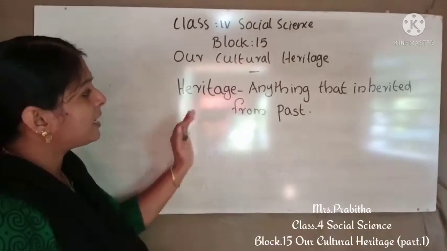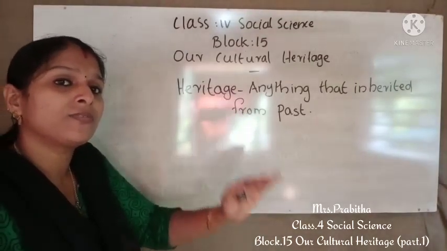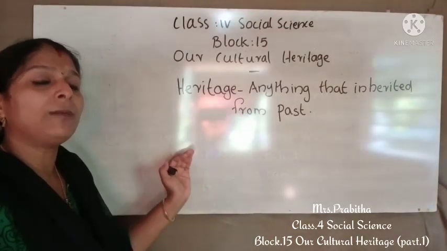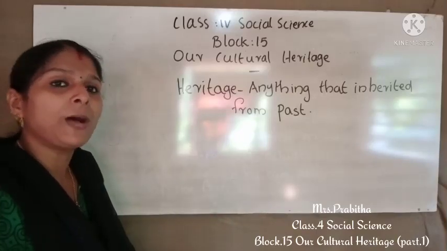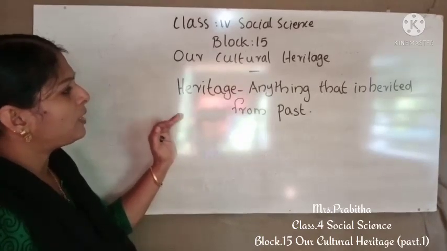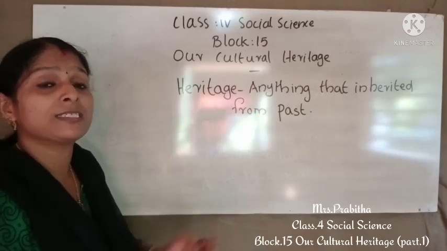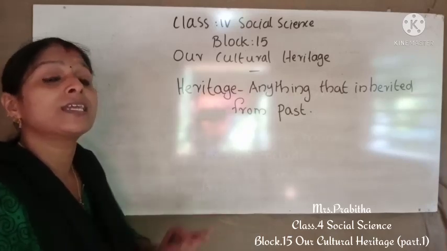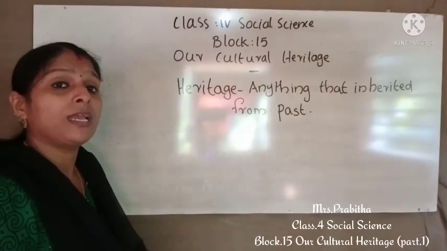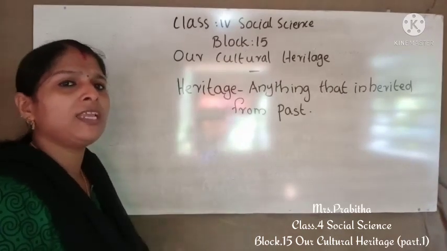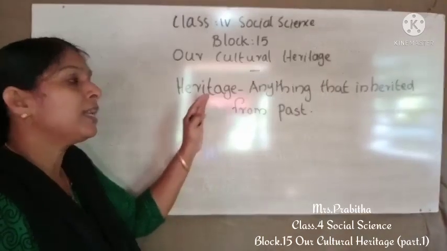Okay, so what are heritage? Heritage are anything that we inherited from the past. That means that we got from the past. It is already there and we inherited it from the past. For example, it may be a monument like the Taj Mahal. Taj Mahal is a monument, you know. It is a cultural heritage of India. So it may be a painting or a handicraft, any monument, anything that we inherited from the past, called heritage.